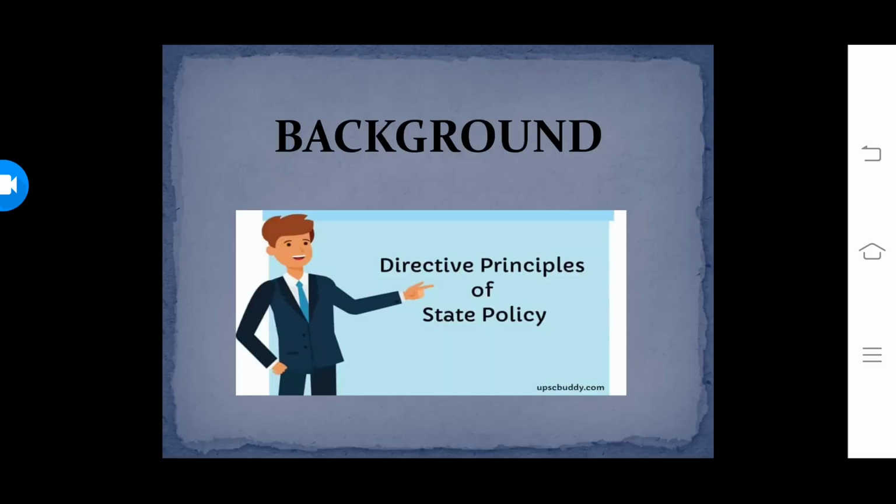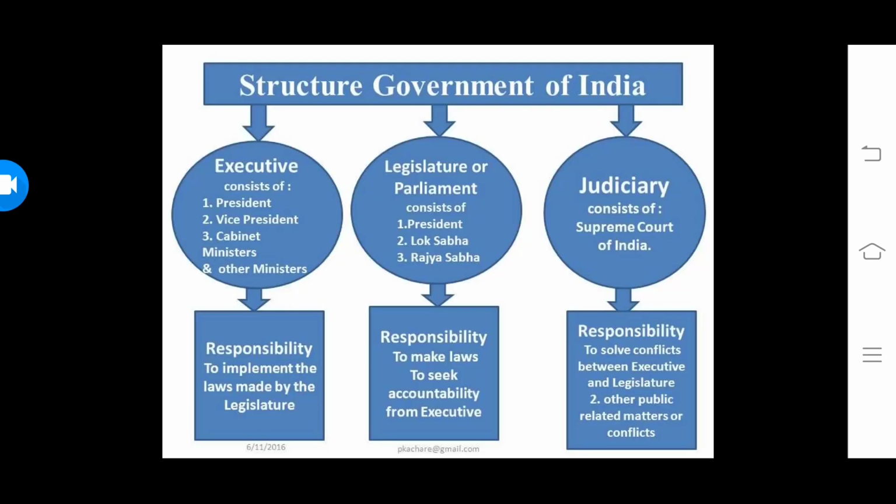Now, let me tell you, children, there are three organs of the government: executive, legislature, and judiciary. Legislature means it's a law-making body. Executive implements the laws. Judiciary is adjudication, protecting the laws.